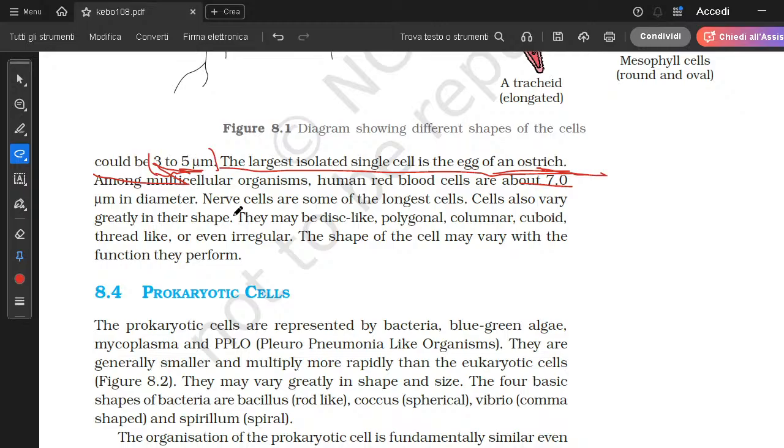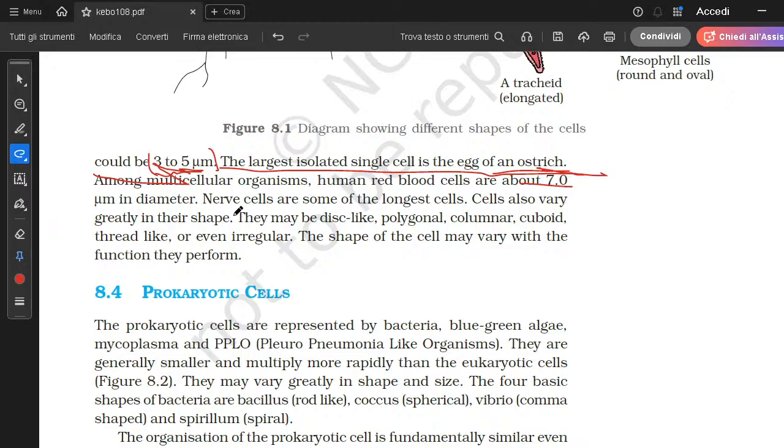This I can tell you. Like if you look at a nerve cell, what does this statement say? This statement says that the particular shape a cell has can vary according to its function. When you look at a nerve cell, its shape is like a branch shape. Why? Because it has to transfer signals from one part to another, from multiple sources to a single source, from a single source to multiple sources, from multiple sources to multiple sources, right?